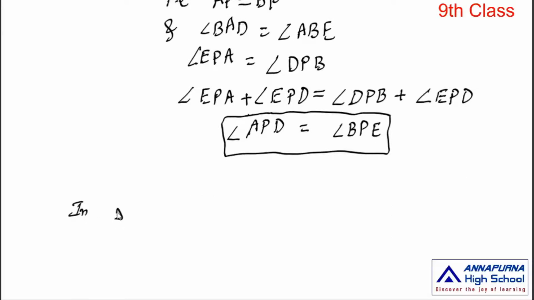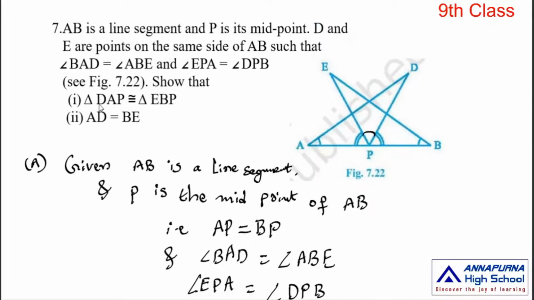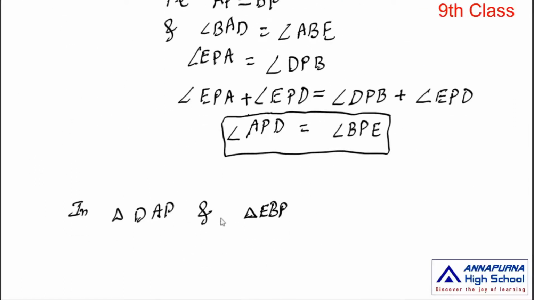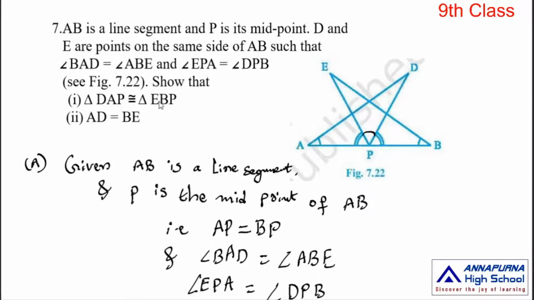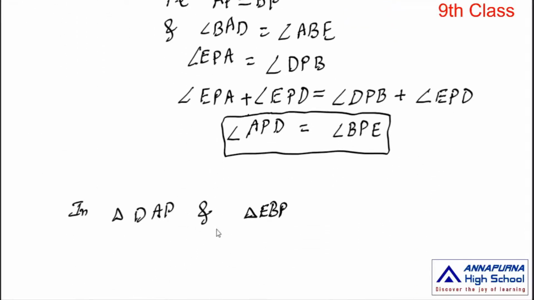In triangle DAP and triangle EBP, first we have to prove that triangle DAP and triangle EBP are congruent.